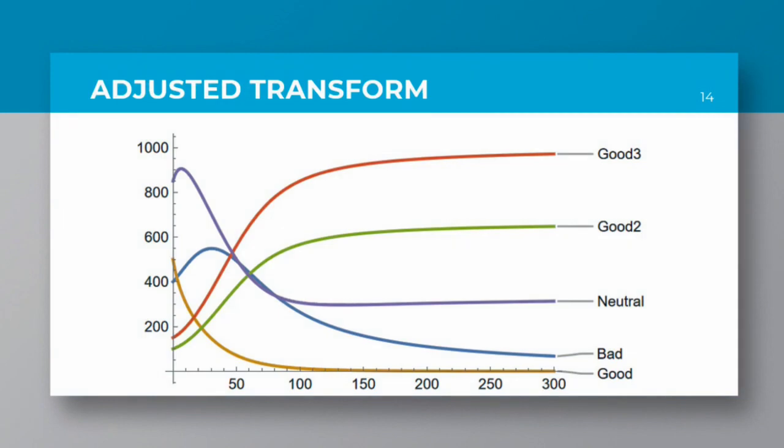As you can see, the differing alpha values in our parameters on the last slide create very interesting effects on the 5 respective populations. So our good 1 population decreases greatly. Our bad population decreases a significant amount as well. Our neutral population decreases, and our good 2 and good 3 values increase greatly, which is the result of our alpha parameters as stated on the last slide.